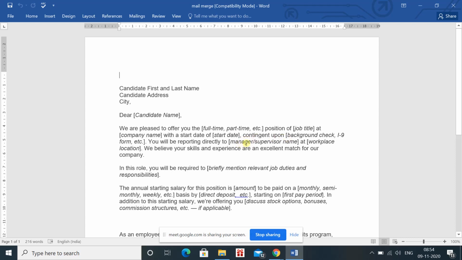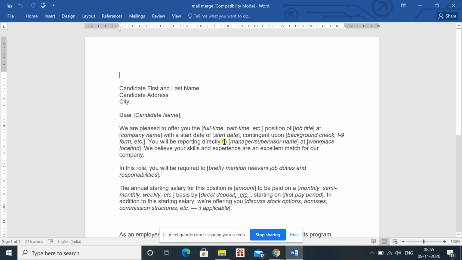And the offer is contingent upon the background check, means whenever you are applying for the job, you have to give your records that you have worked for 5 years or 3 years or 1 year or 2 months in a particular organization, and that you have studied from these organizations. So whatever we are offering to you is contingent upon the background checking and the forms you have filled with the organization.